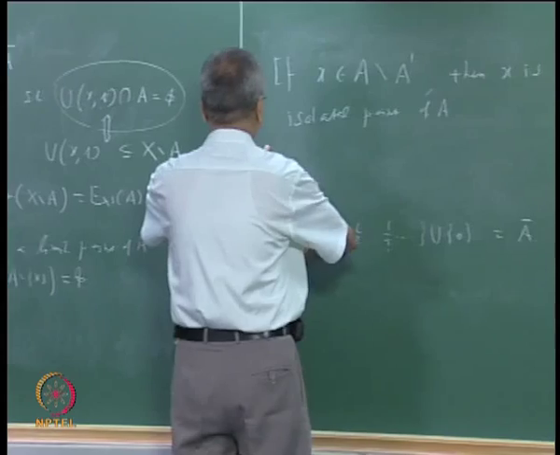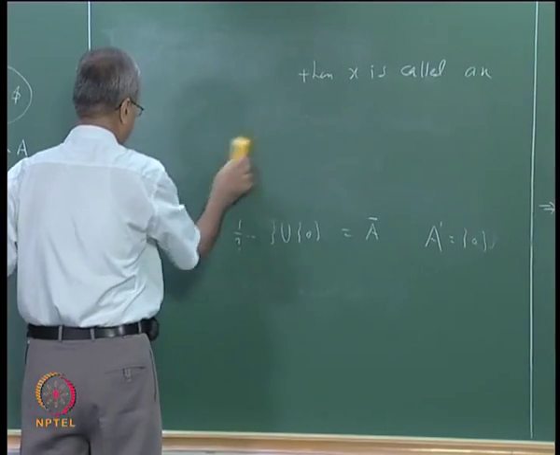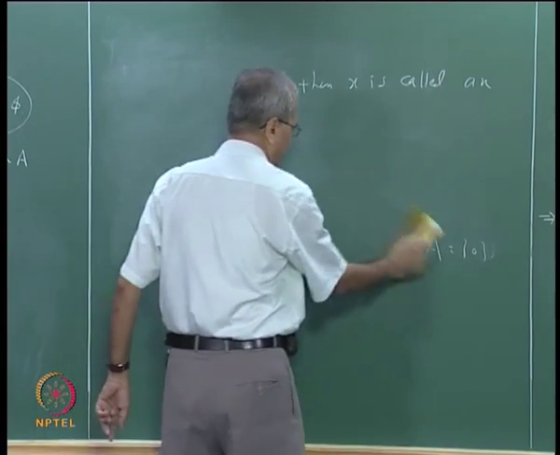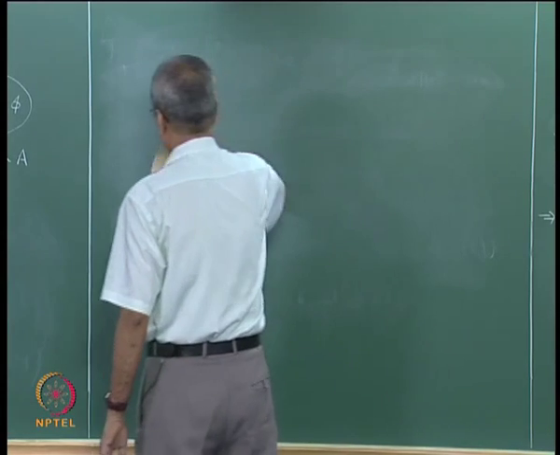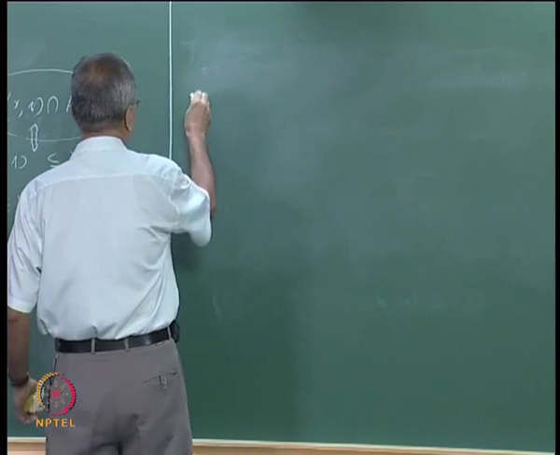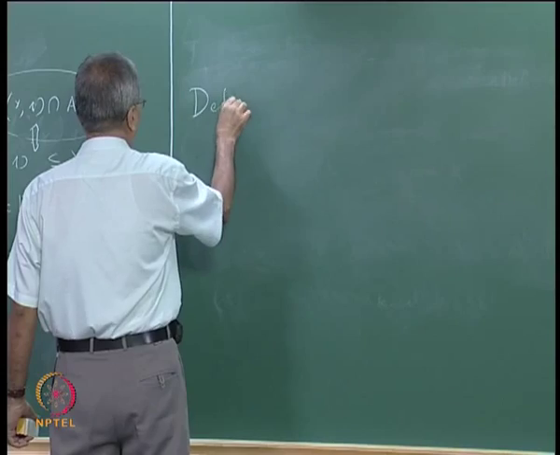Now having seen so many properties of the closure, let us come to the important definition, namely what is meant by a closed set.